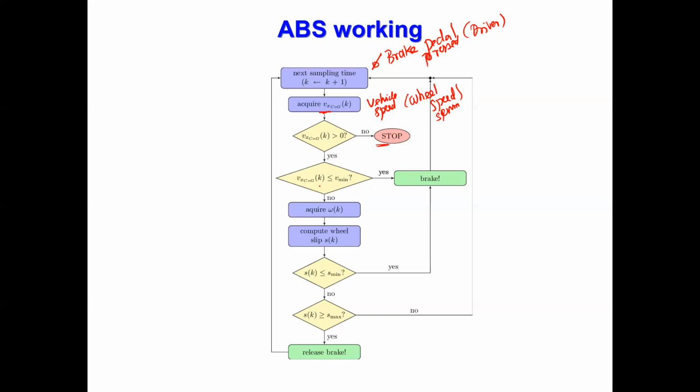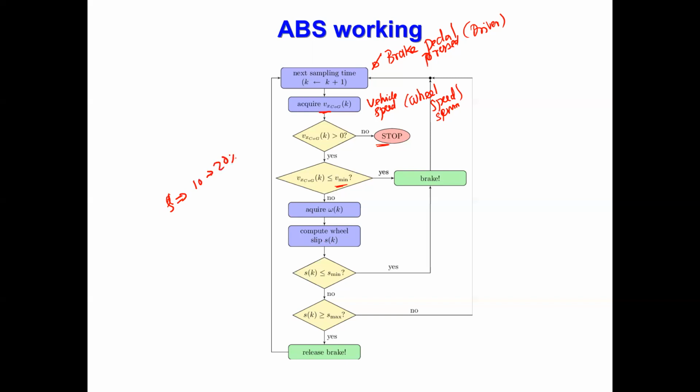Next step, what is the minimum speed? Because we need to make sure the wheel does not get locked. So we check whether the speed is equal to or less than the minimum speed. If yes, apply brake. Otherwise, acquire omega, then compute the wheel slip. We know the wheel slip should be maintained between 10 to 20%, something like that.